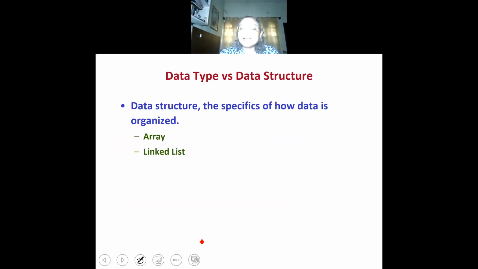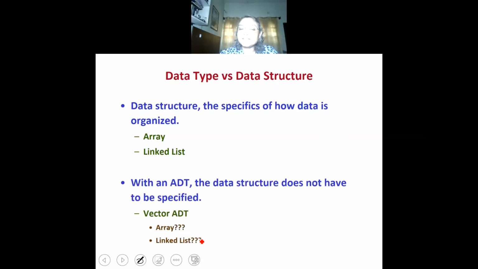Now, having looked at these examples, let us try to understand the difference between a data type and a data structure. We have seen that a data structure gives the specifics of how the data is organized, whether it is an array, whether it is a linked list, what type of structure, what are the fields.